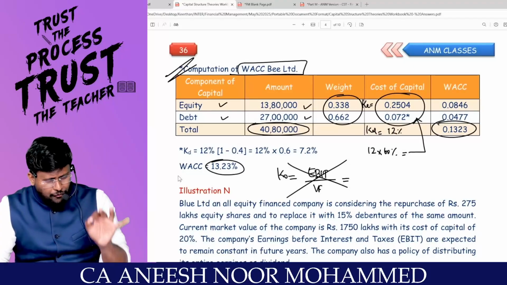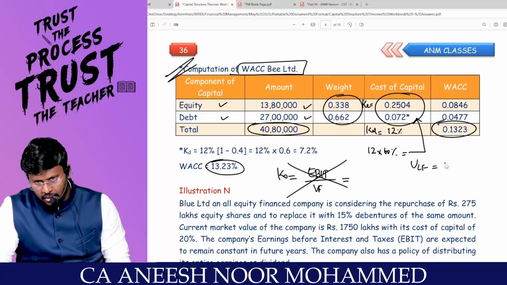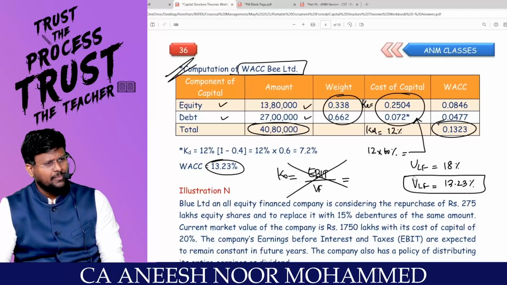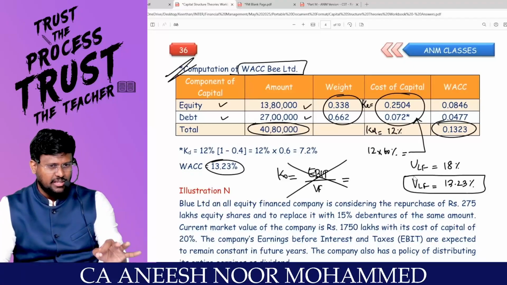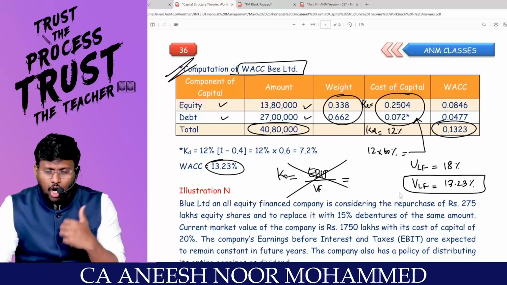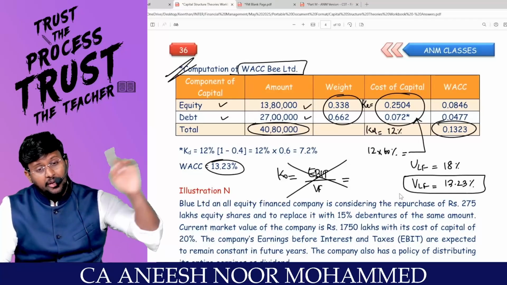Sir, but the WACC of the unlevered firm was how much percent? 18%. Correct? But the WACC of the levered firm is how much percent? 13.23%. So the WACC of the two doesn't match. WACC is changing. KO is changing. That means MM should be a theory of relevance. MM cannot be a theory of irrelevance. That's why the arbitrage process starts from there.